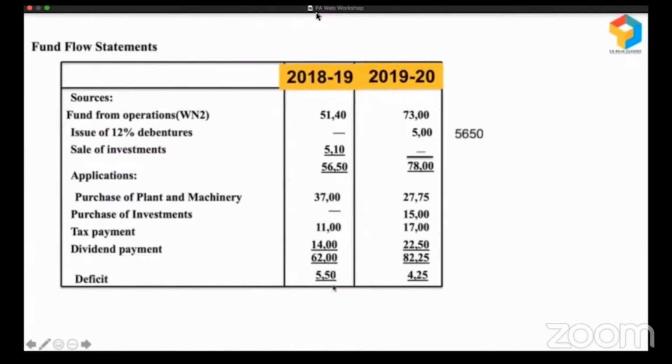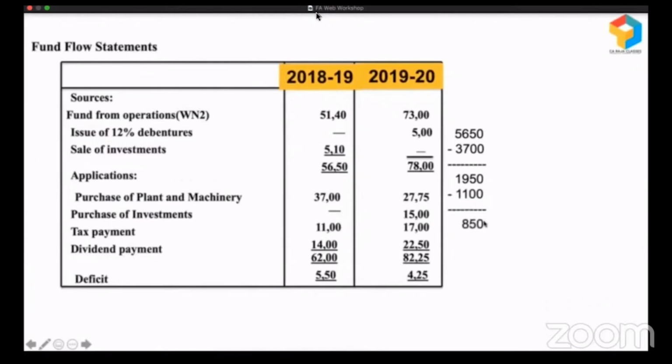Let's analyze this. What is the total source? It is this 5,650. When they had 5,650, they purchased plant and machinery. Since they had so much fund, 3,700 is okay, because even after paying all this, they'll have a surplus of 1,950. Then tax is compulsory, they cannot escape. From 1,950 they paid taxes of 1,100. So they are left with 1,950 minus 1,100, which is 850.